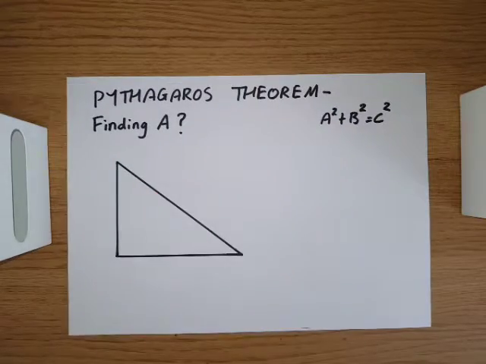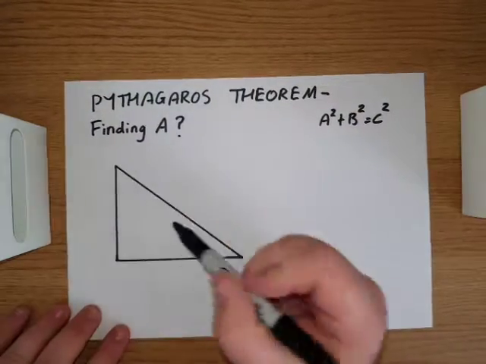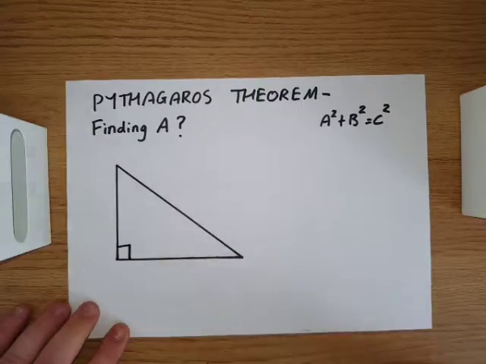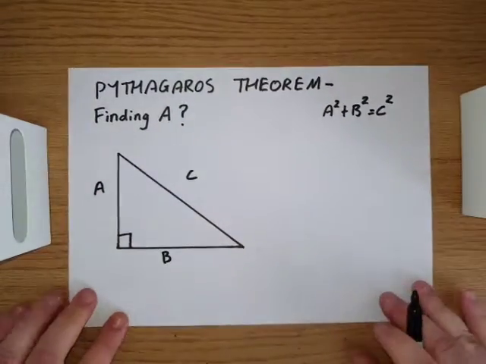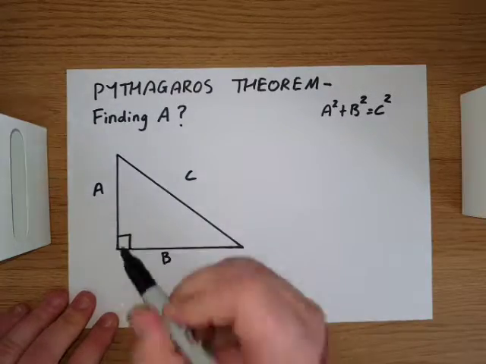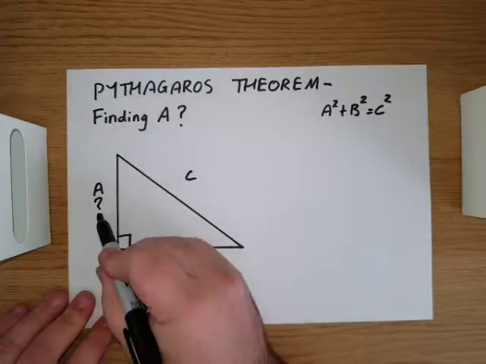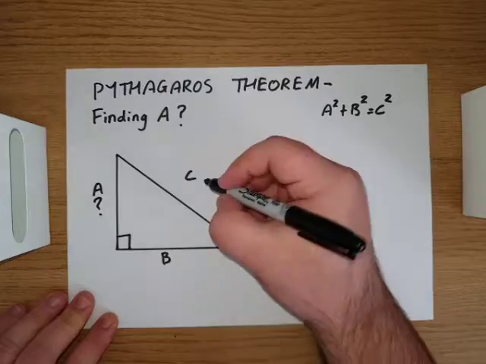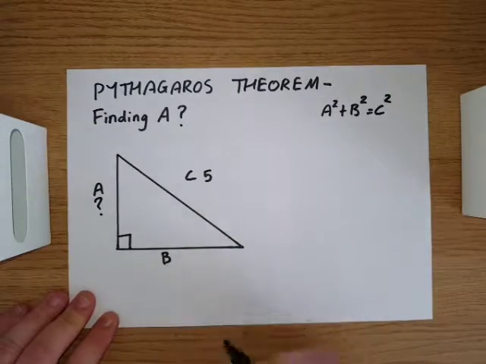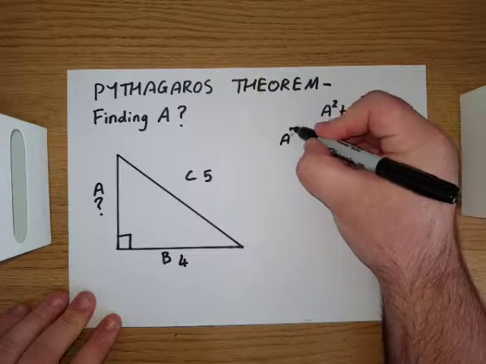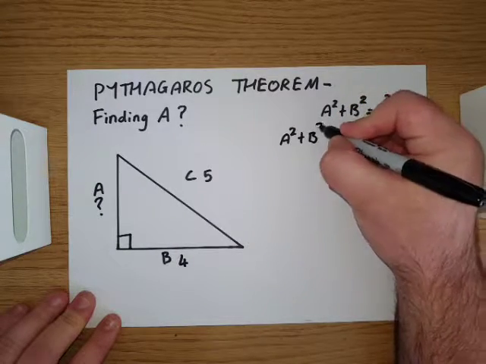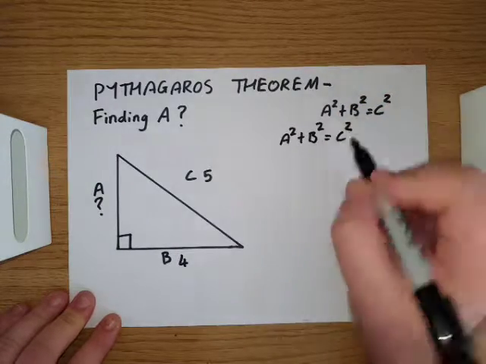Again, we do exactly the same as before. We have our right angled triangle, which we label A, B and C. We want to find A, so that's what we're after, so put a question mark here. We know C to be 5. We know that B is 4. So we simply write out A squared plus B squared equals C squared.